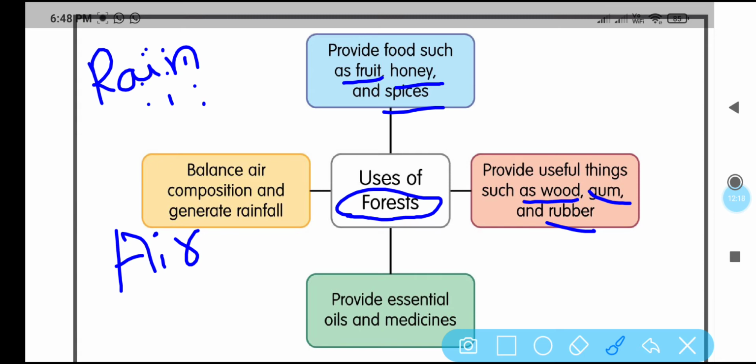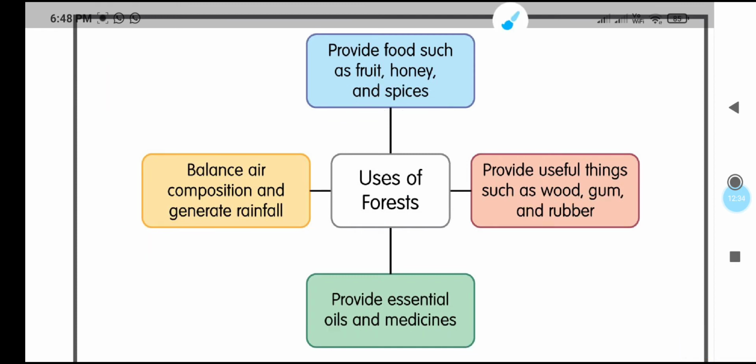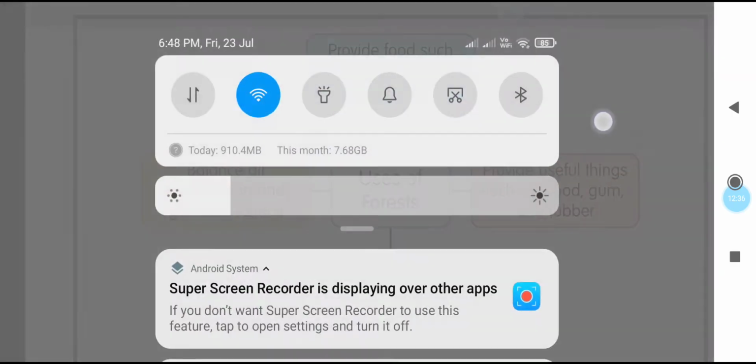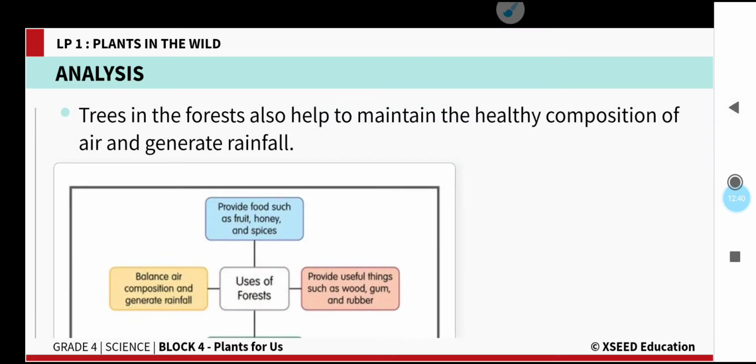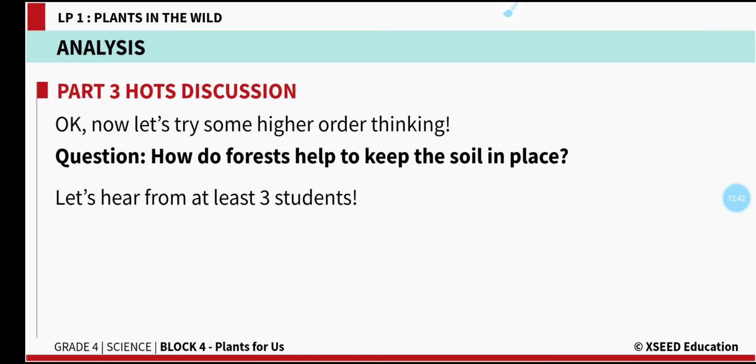And they provide essential oils and medicines. Most of the medicines are prepared from the plants. We use different plant products for preparing medicines. So this many uses are there from the forest, children. So this forest, we are supposed to protect the forest, not to destroy the forest.